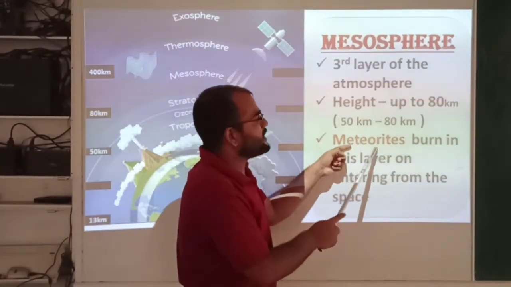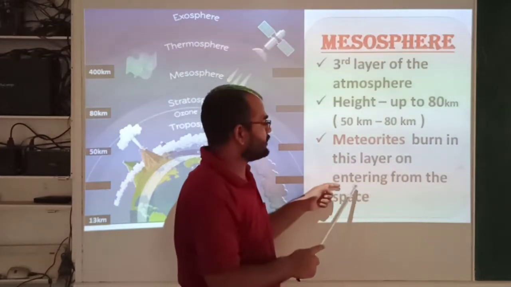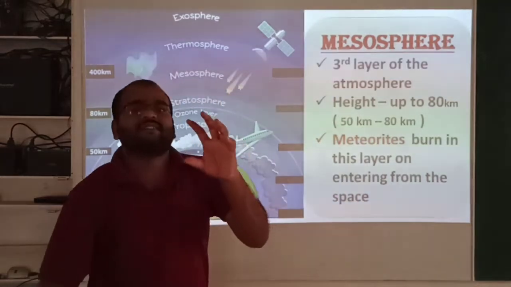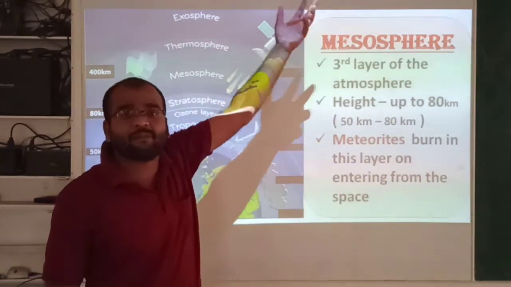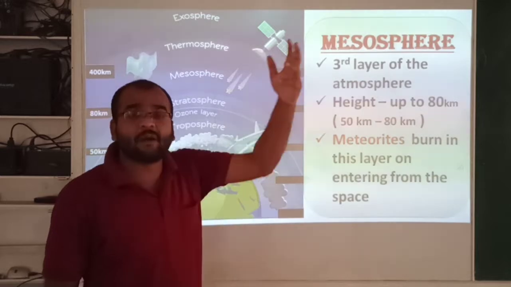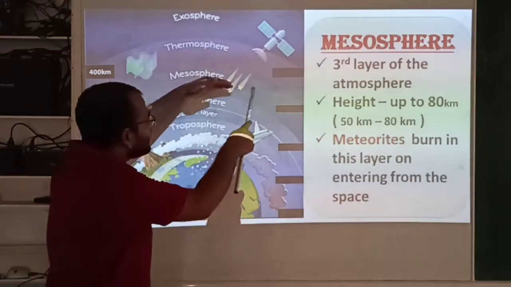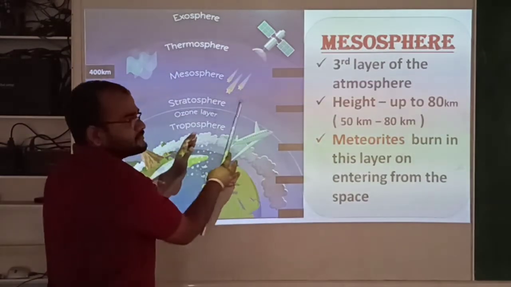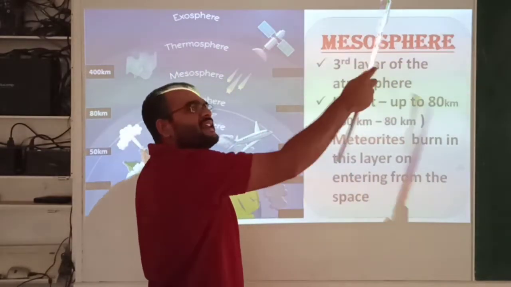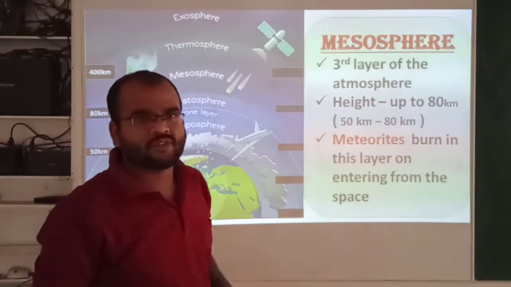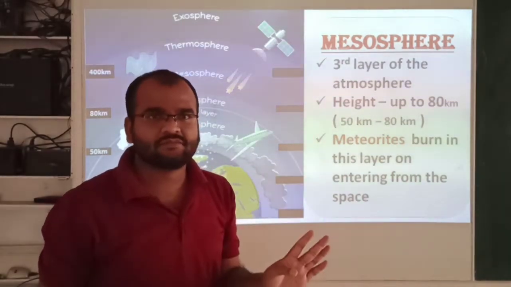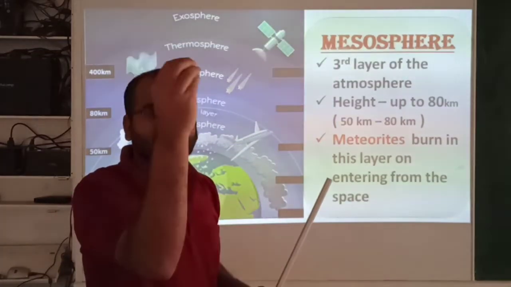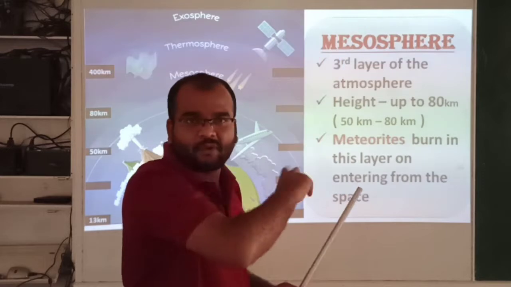Next, meteorites burn in this layer on entering from space. Meteorites means the substances which come from space into the Earth's atmosphere, like asteroids, or if any spacecraft is damaged, the parts of the spacecraft also fall into the atmosphere.